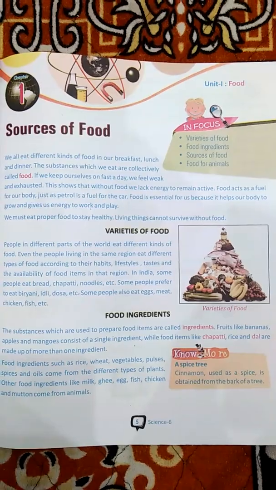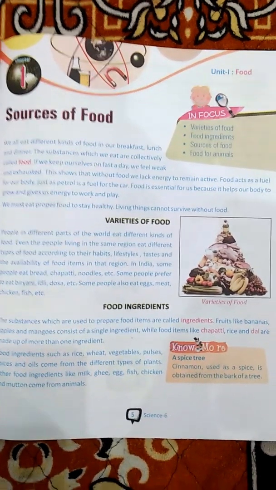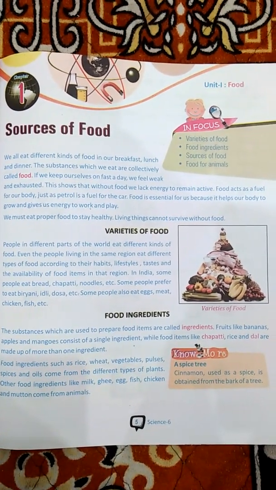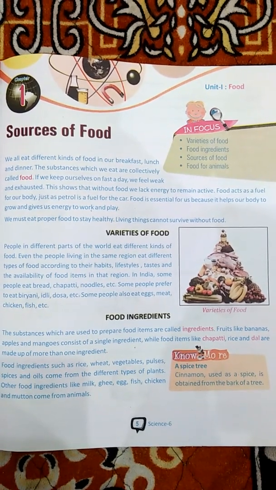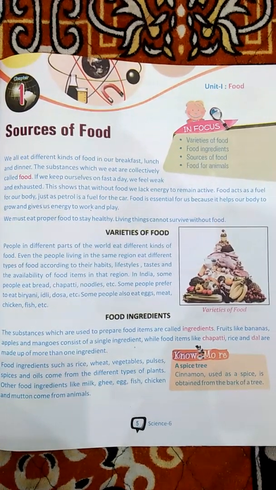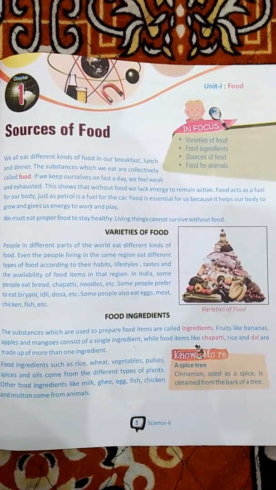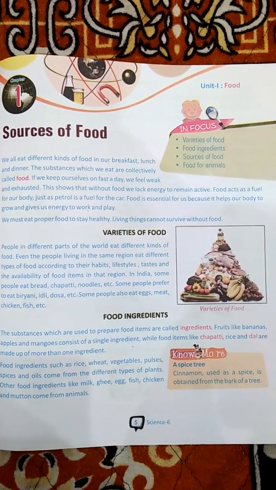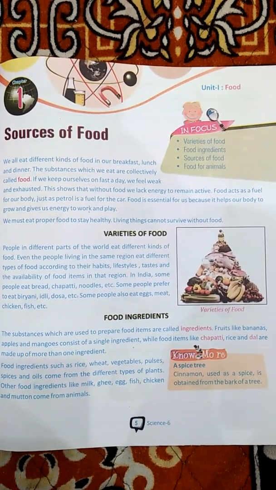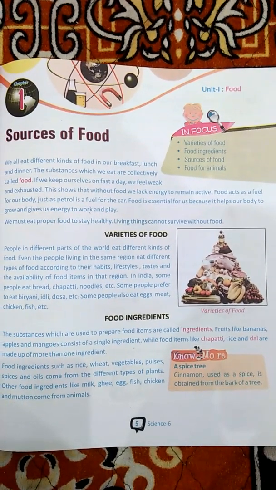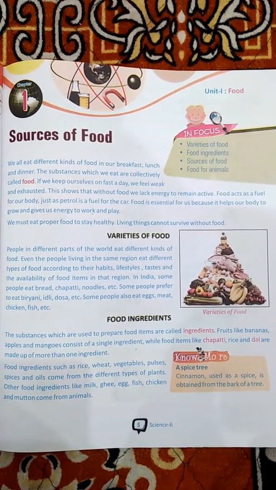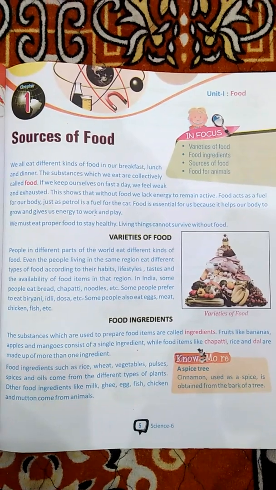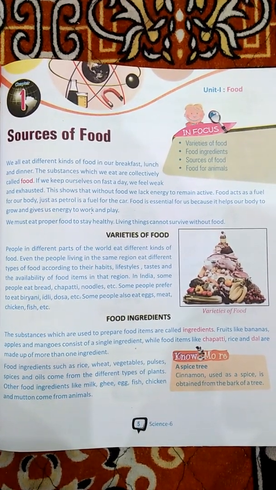Then we'll read about the varieties of food that are present in our daily life and surroundings, like noodles, chapatis, breads, etc. Many more are there. People in different parts of the world eat different kinds of food. Even people living in the same region eat different types of food according to their habits, lifestyle, tastes, and the availability of food items in that particular region. In India, some people eat bread, chapati, noodles, and many different items. Some people prefer to eat biryani, idli, dosa, etc. Some people also eat eggs, meat, chicken, fish, and many more.